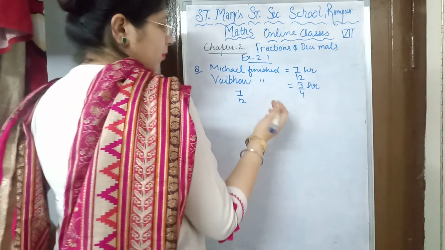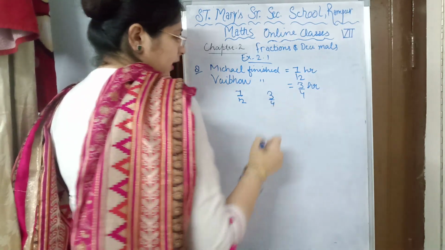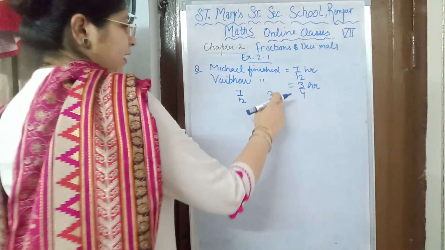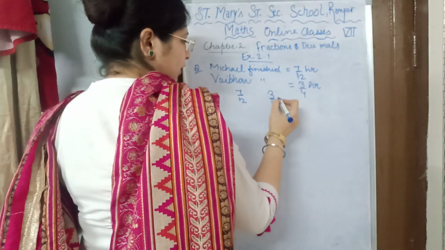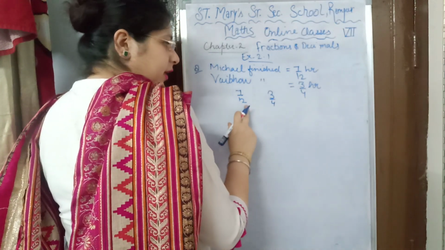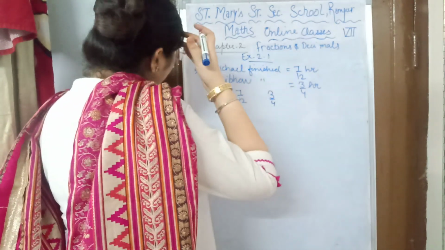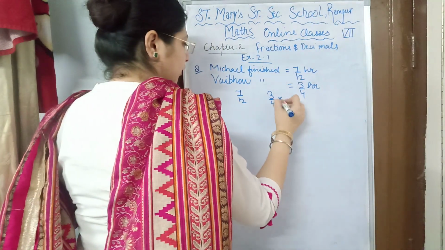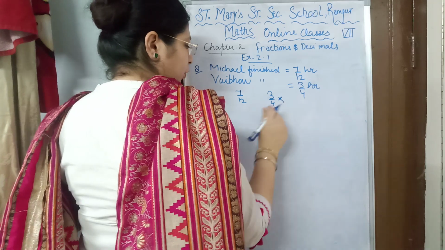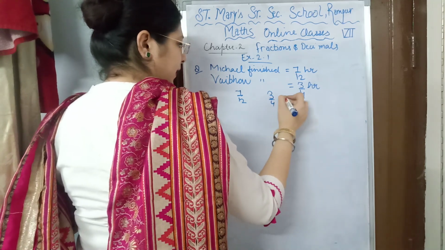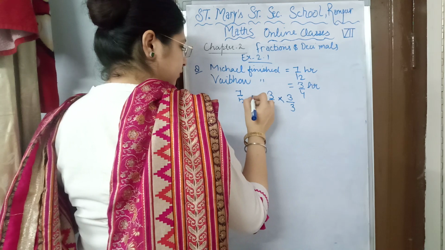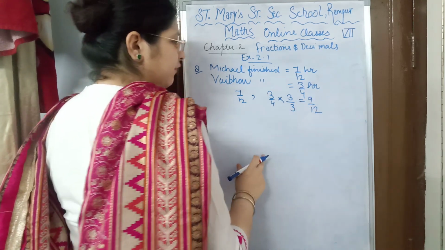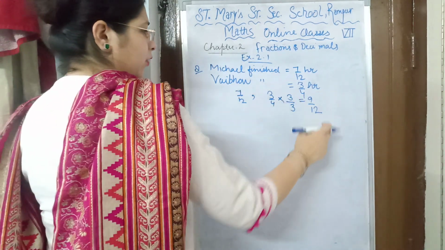Here both the fractions are unlike, so first of all we have to convert both the fractions into like fractions. So 3/4 and 7/12. We will convert 3/4 into denominator 12, because 4 is a factor of 12. With what number do we multiply 4 to get 12? 4 3s are 12, so we will multiply 3 with 3. 3 3s are 9 and 4 3s are 12. Now can you compare 7 upon 12 and 9 upon 12?